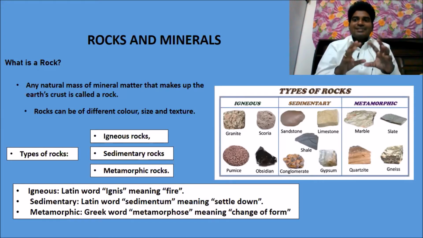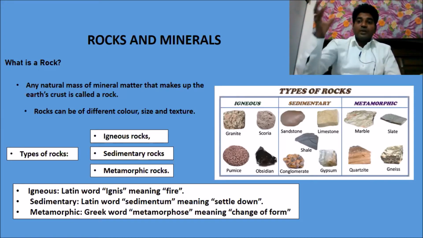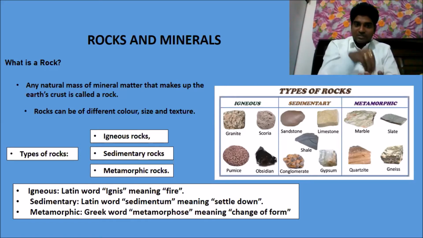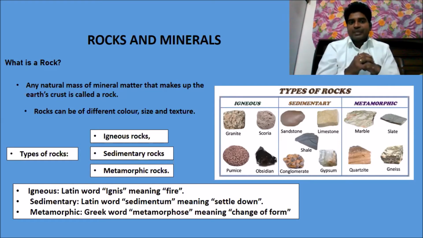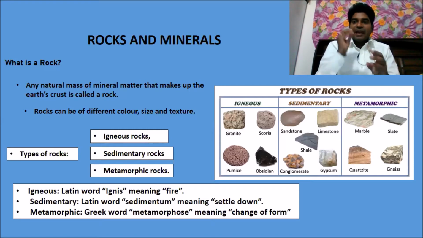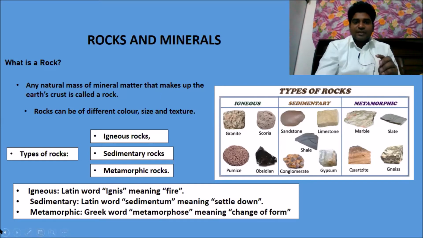A rock is a natural mass which forms through a natural process of deposition. Then the minerals all come together and form the Earth's crust. That crust part is called rock. The rocks are of different colors, different sizes, and different textures. You can see here the different types of rocks. Rocks are broadly categorized into three groups: igneous rock, sedimentary rock, metamorphic rocks.